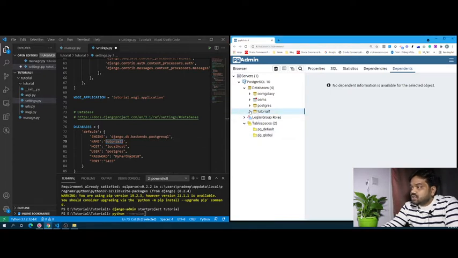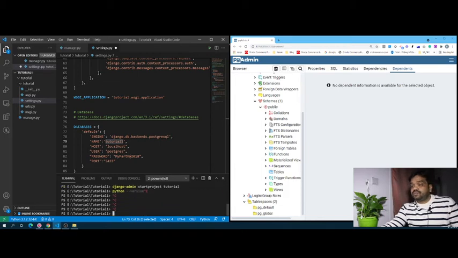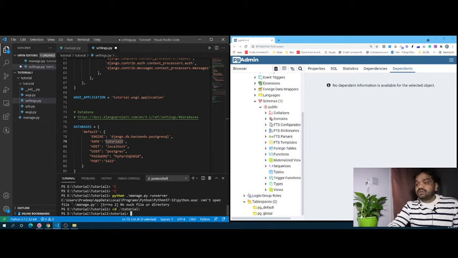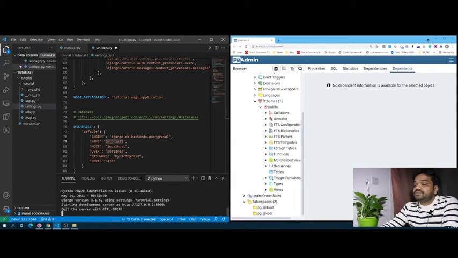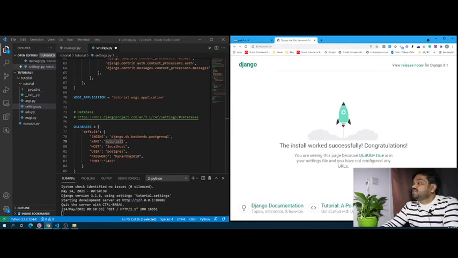You can see, as I showed you, that there are no tables created. Now, if I run the Django server, where is manage.py? Manage.py is under this tutorial folder, right? Then you need to change the directory first. Now I'm executing the server. Once I've executed the server, you can control-click, and then you will see this is the UI of it.